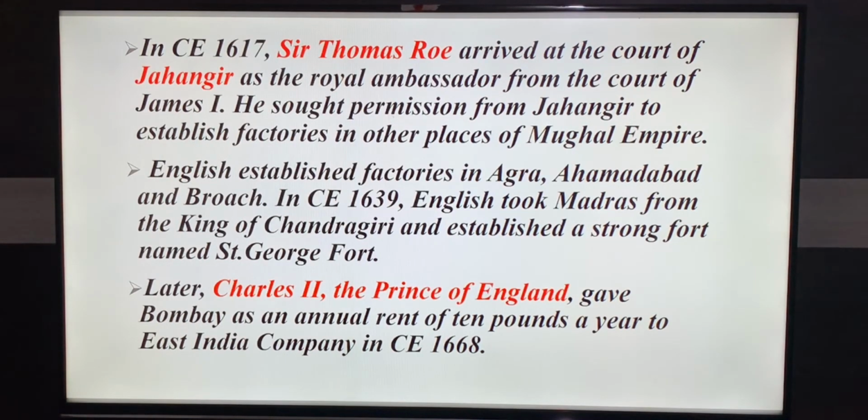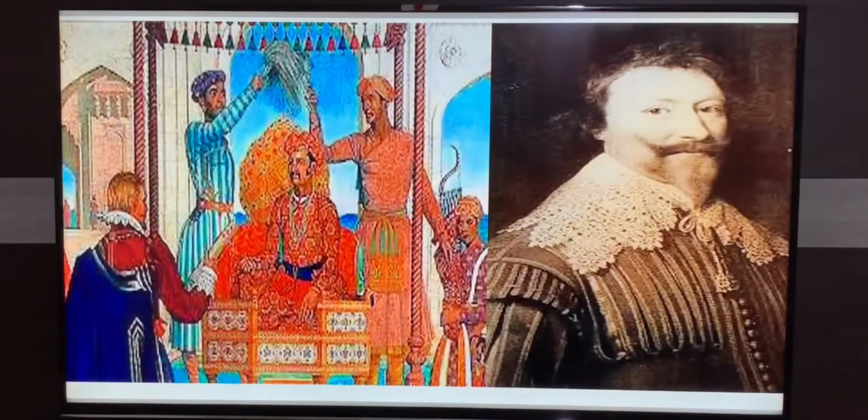In 1639, English took Madras under their control from the king of Chandragiri and established a strong fort named St. George Fort. And Charles II, the Prince of England, gave Bombay to the East India Company at an annual rent of £10, a yearly rent, in the year 1668.